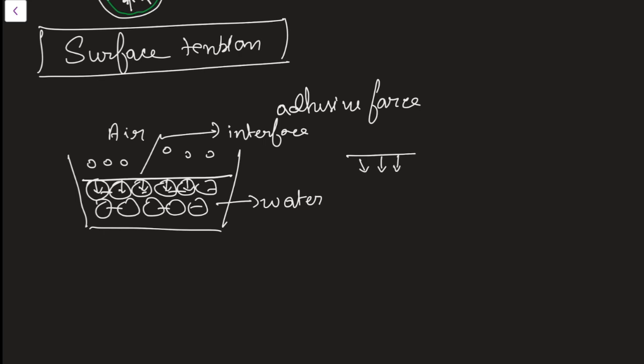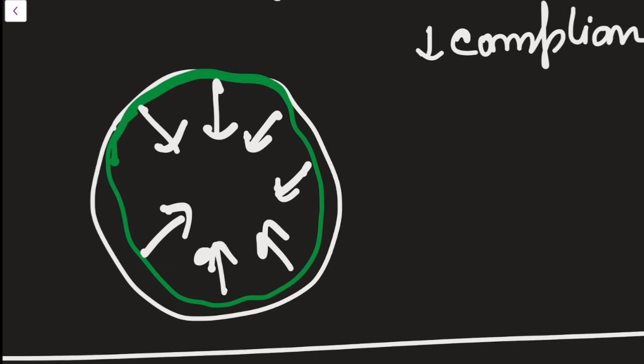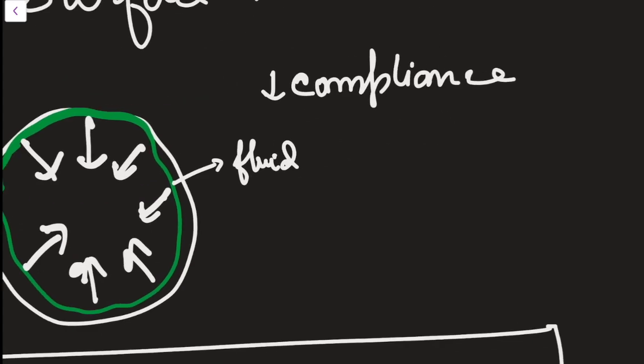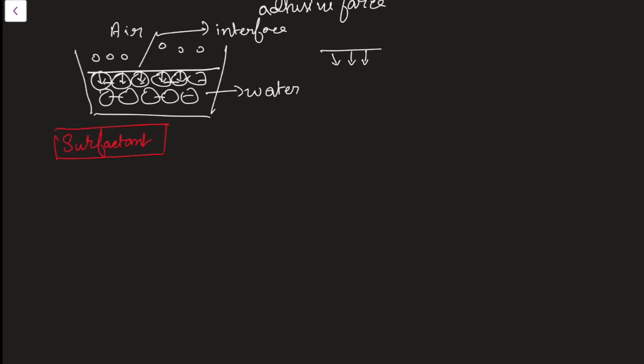It tends to contract. Okay. In alveoli, as I have already shown you in this diagram, this green color is the fluid, and the inside part is air, mainly oxygen. You can see I have drawn the lines of forces that will be acting inside. Now surfactant, what is surfactant? These are molecules which reduce the surface tension.